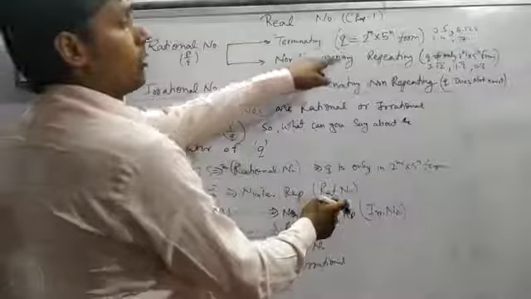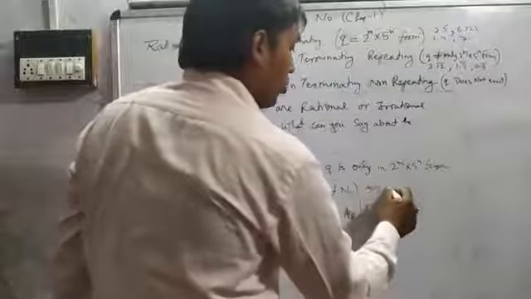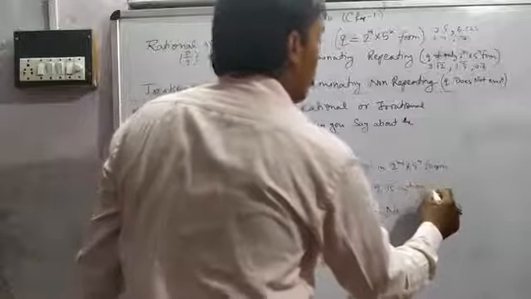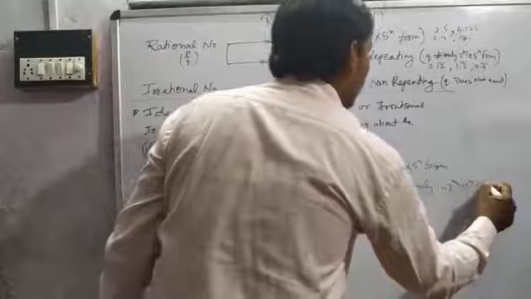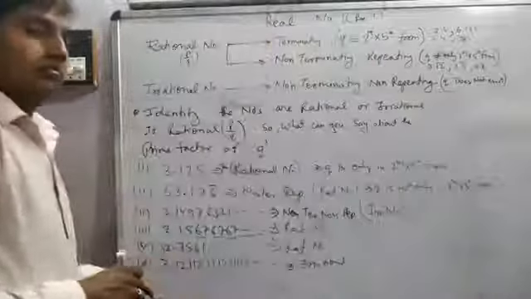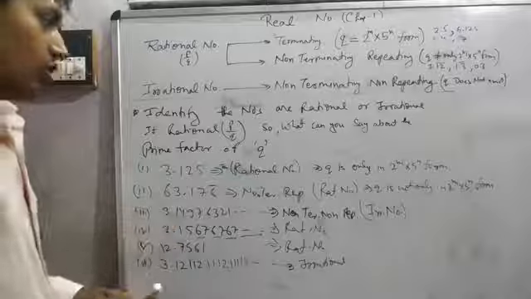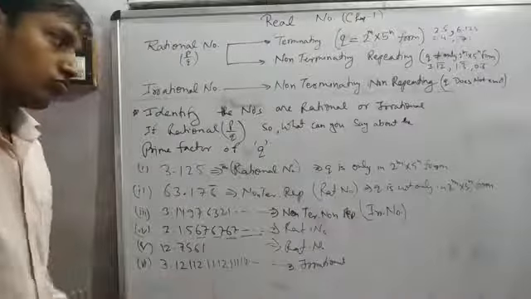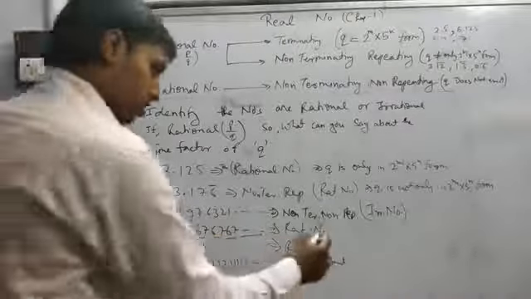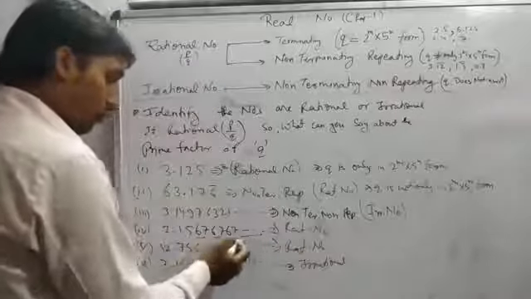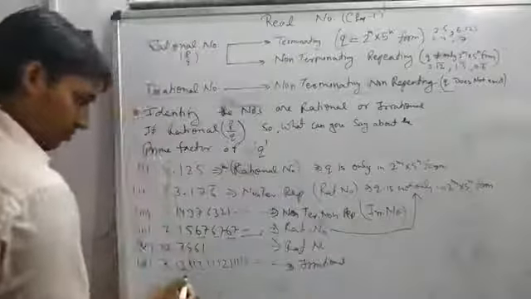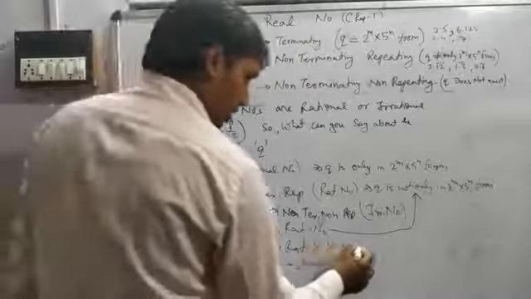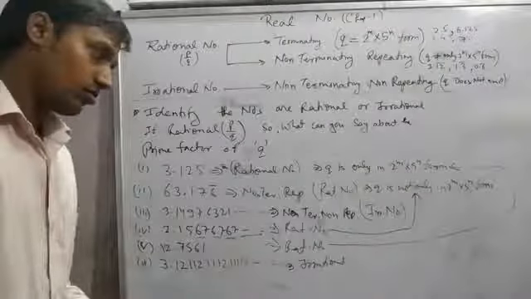Rational, non-terminating repeating: q is not only in the form 2 to the power m into 5 to the power n. Here, irrational number, can't say about q. Okay. Pause the video and note down.